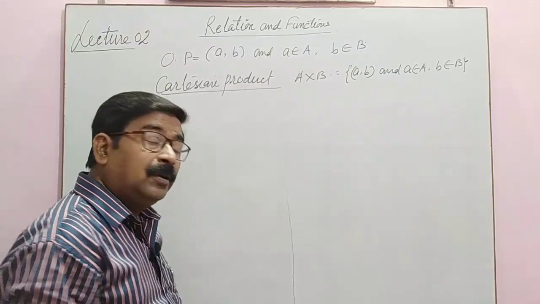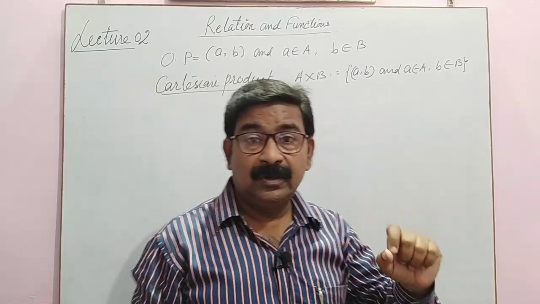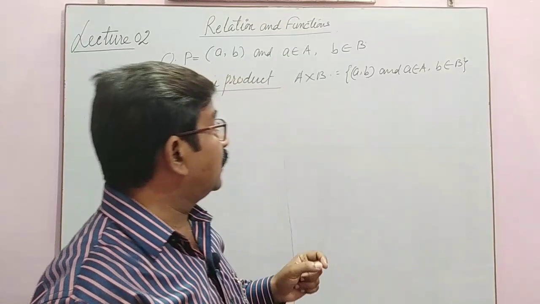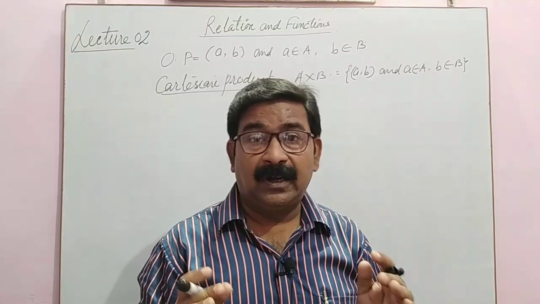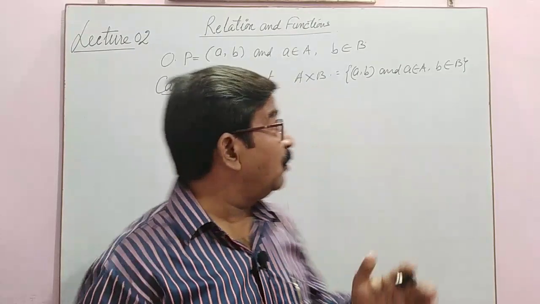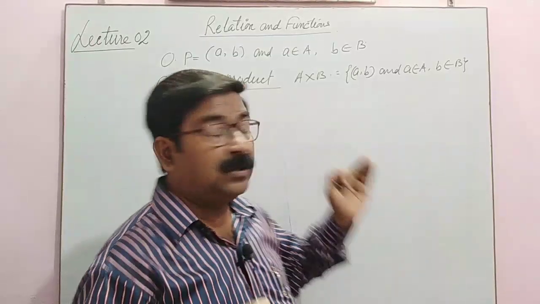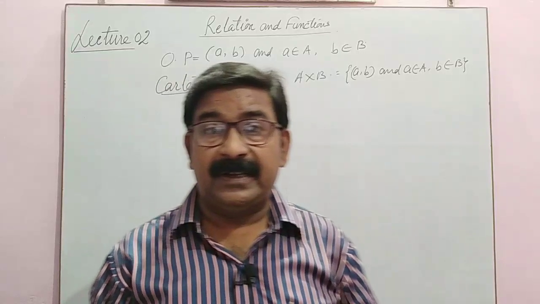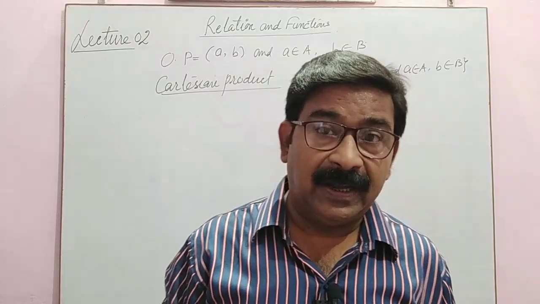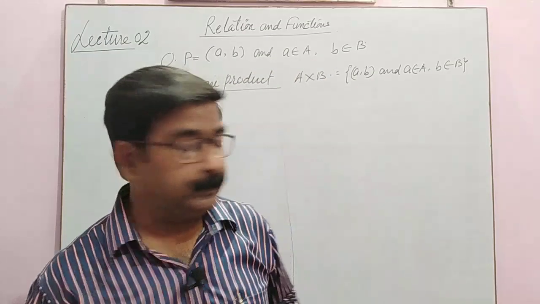Now I gave the idea of domain and range. Domain: the collection of all first elements of the ordered pairs is called domain. The collection of all second elements of the ordered pairs is called range, and the second set itself is called codomain.